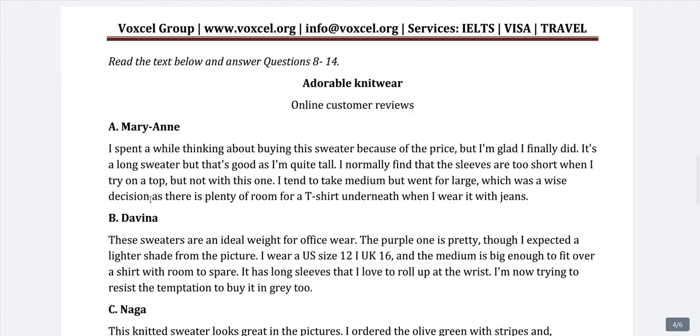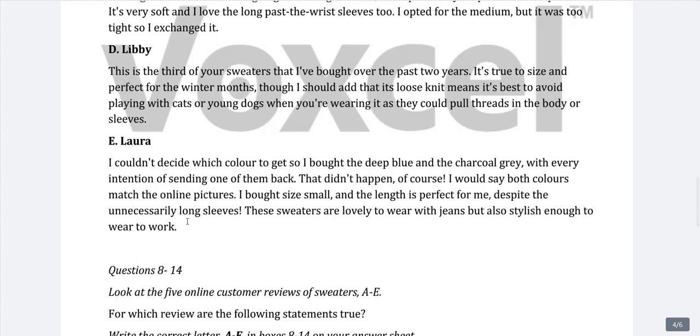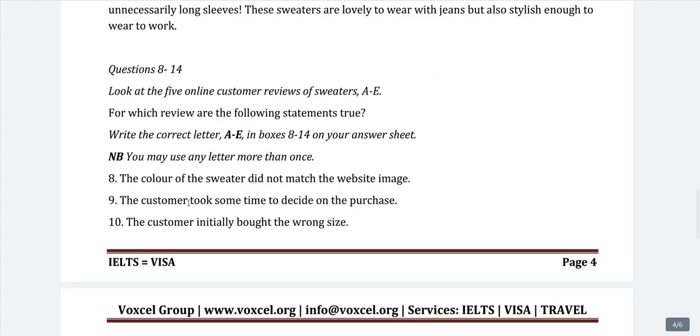If you are a GT, general training student, you should know that each of your first two sections is divided into two, sometimes three sections. So this is the second part of the same section: adorable knitwear, online customer reviews. Here are given online customer reviews from different people, I believe. So we will go straight to the question.